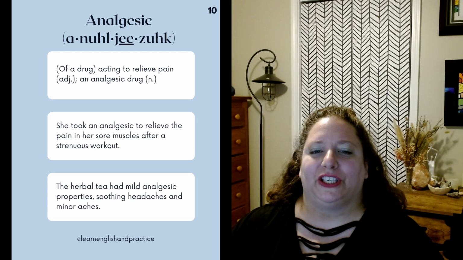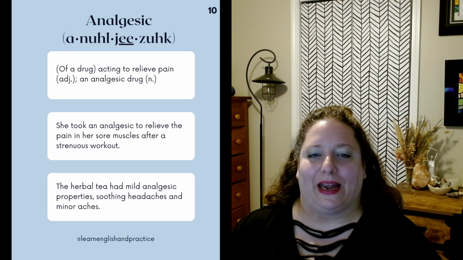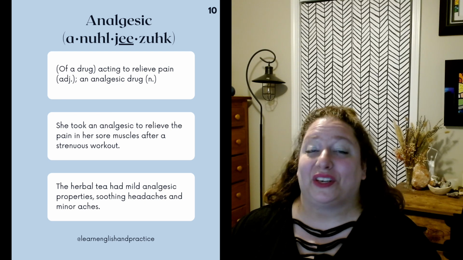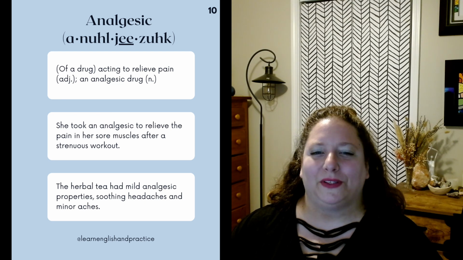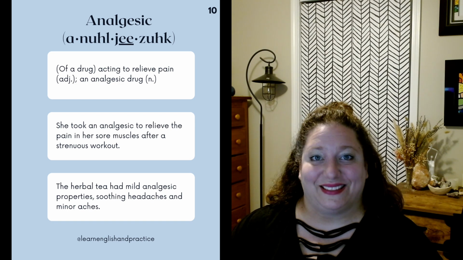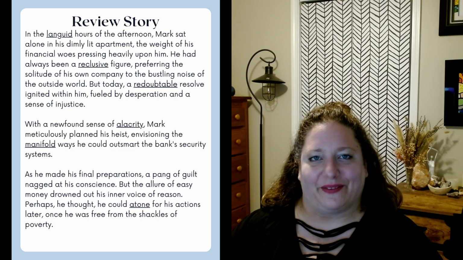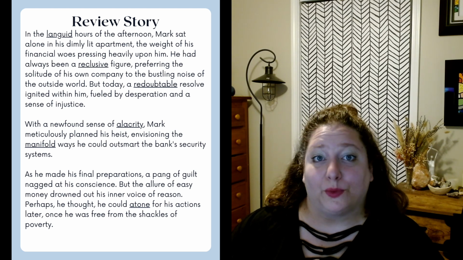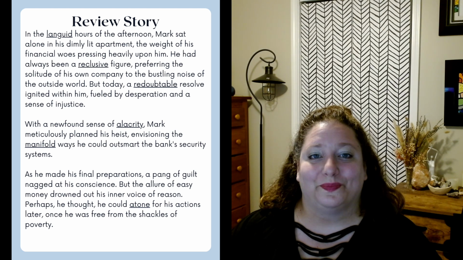Examples are: she took an analgesic to relieve the pain in her sore muscles after a strenuous workout. The herbal tea had mild analgesic properties, soothing headaches and minor aches. So let's read a story for some extra practice so we can hear these words in context.